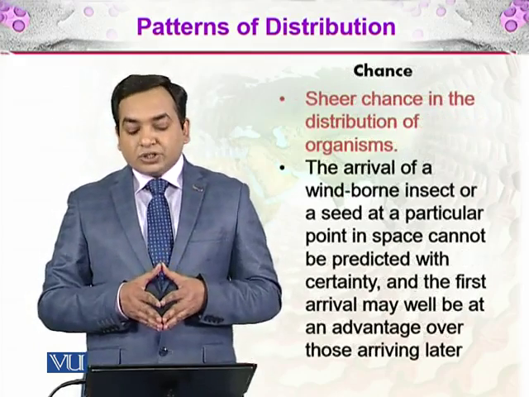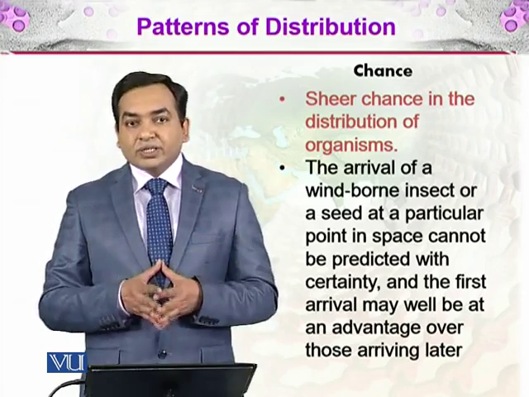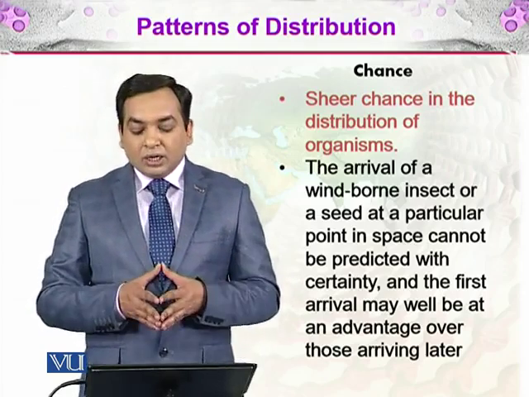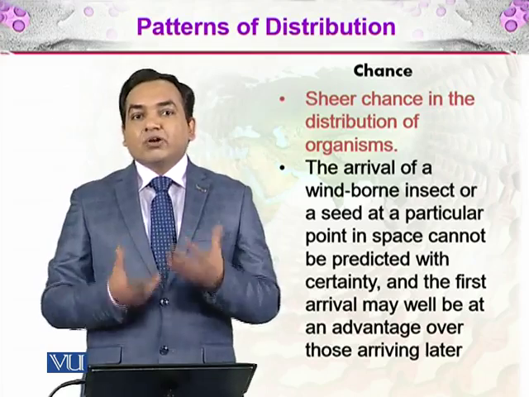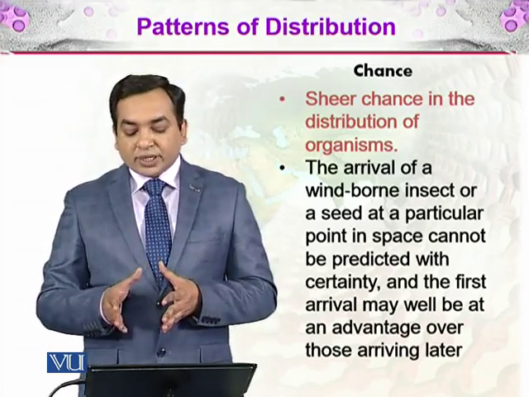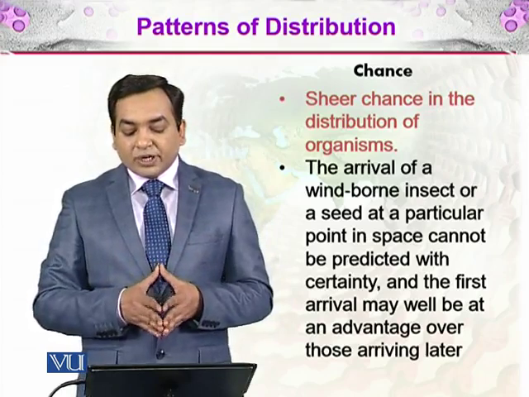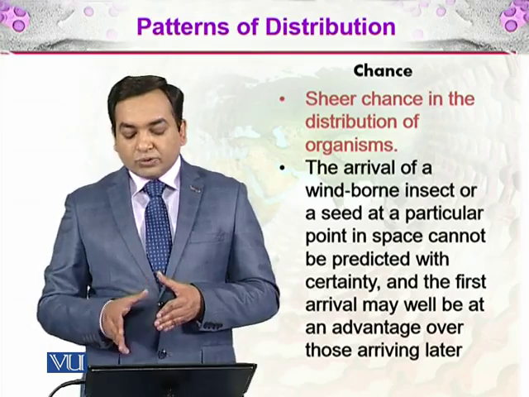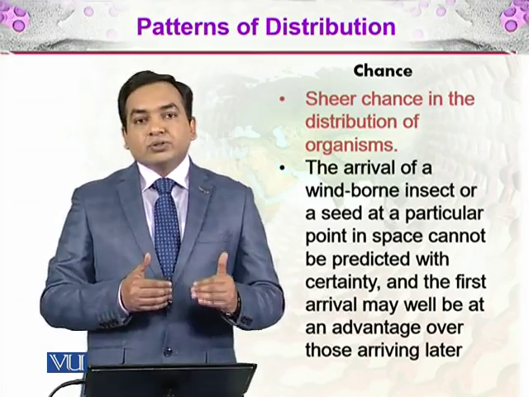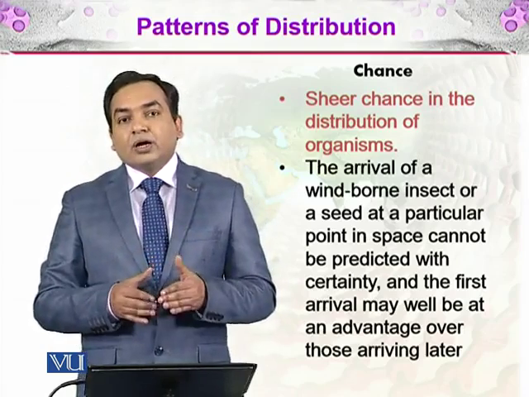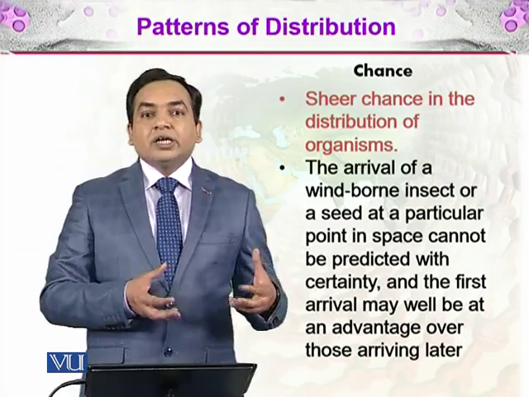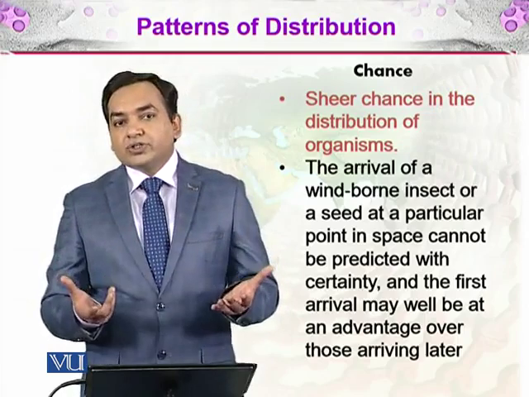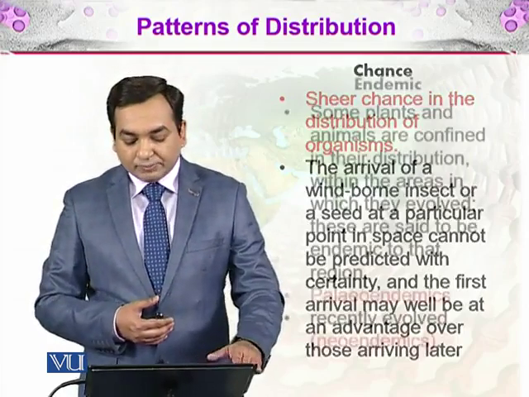So there is the sheer chance in the distribution of organisms, as we have discussed, that there is a stochastic change as well. It is just a matter of chance. The arrival of a wind-borne insect or seed at a particular point in space cannot be predicted with certainty, and the first arrival may well be at an advantage over those arriving later. So these are the factors which affect the pattern of distribution. A seed which arrived earlier by chance will have much more distribution than a seed which arrived later.